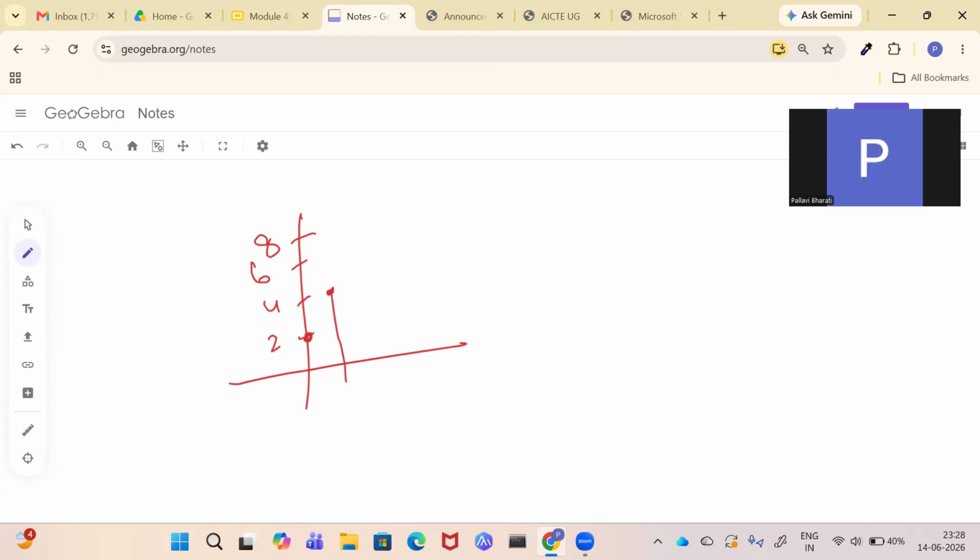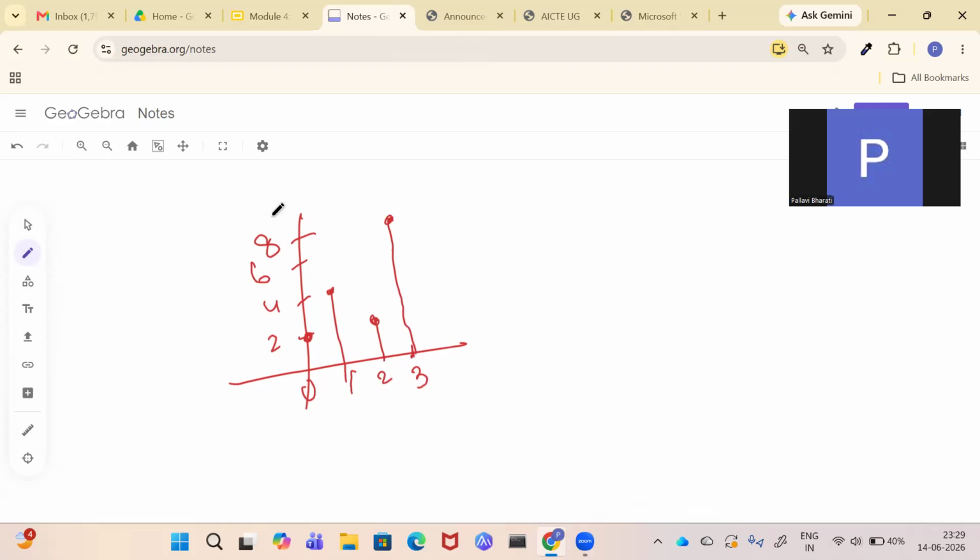Now say this was at 0, this was at 1. Again at 2, if the value is say 1.4, I will take level 2 only. If at 3, the value was around 7.9, I will take level 8. So this way I have quantized it. Now it does not have very random values. It has values according to the levels.